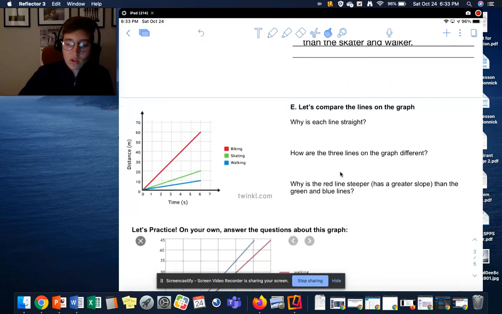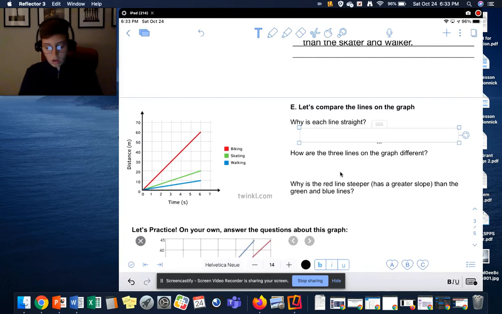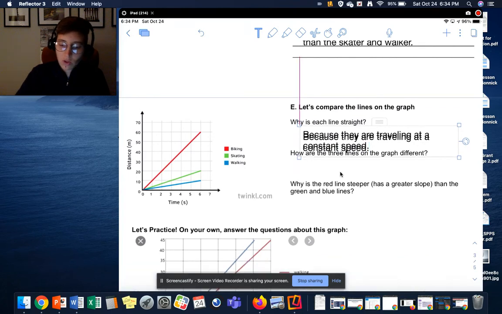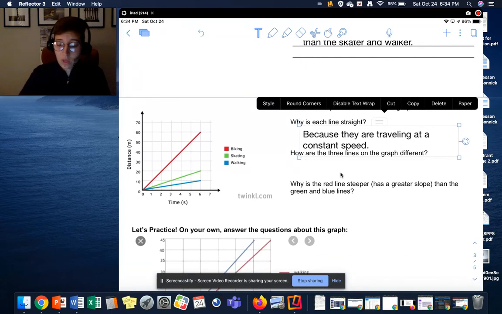So each line is straight because they are traveling at a constant speed. Their speed is not changing. They're not speeding up or slowing down.